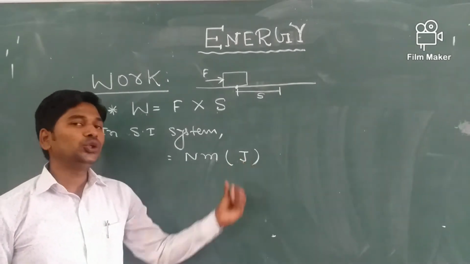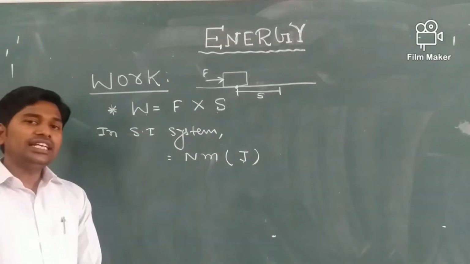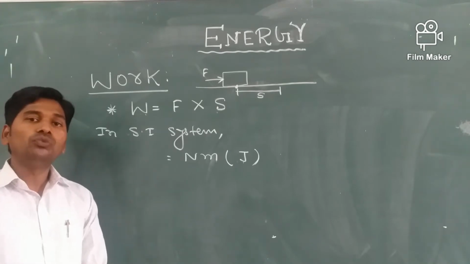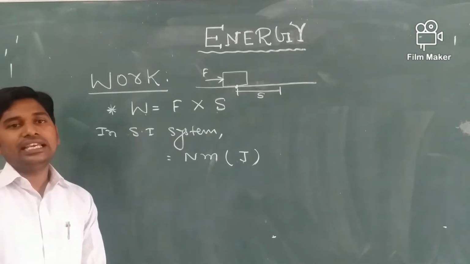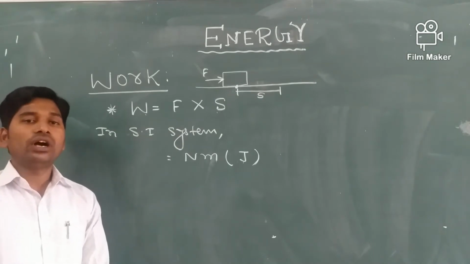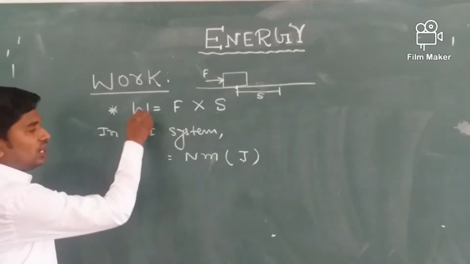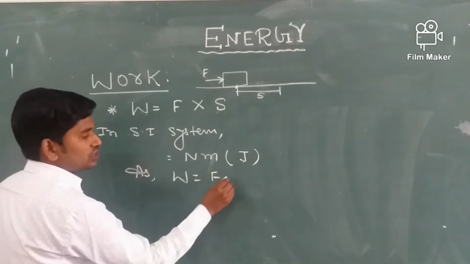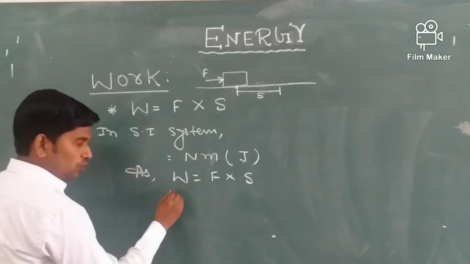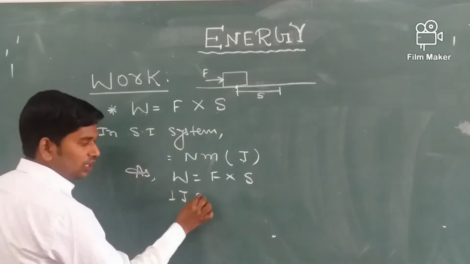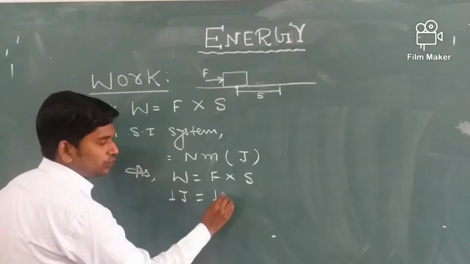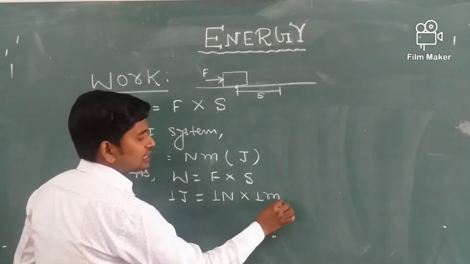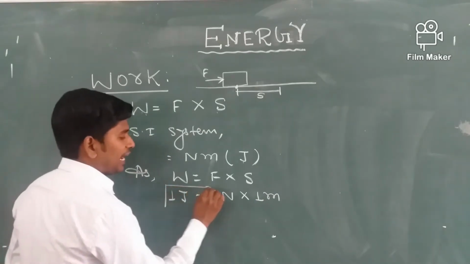Now children, we can define what is 1 joule work, or when we will say the work is said to be 1 joule. See, work, as we have just seen, work is equals to force into displacement. So work is said to be 1 joule if a force of 1 Newton displaces a body through 1 meter in the direction of applied force.